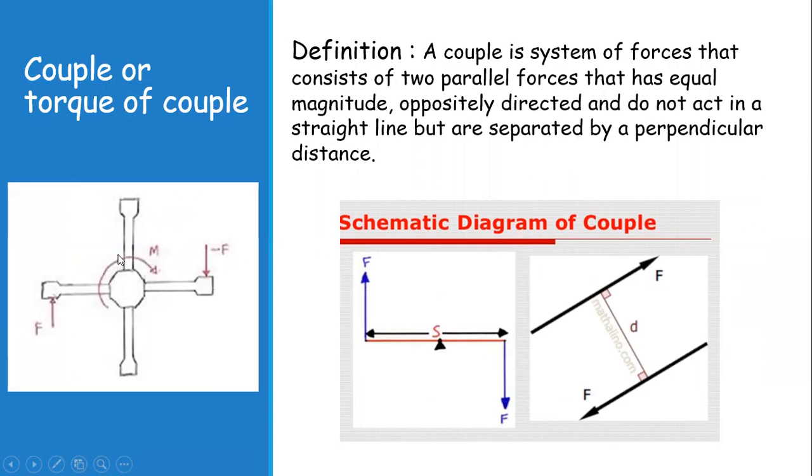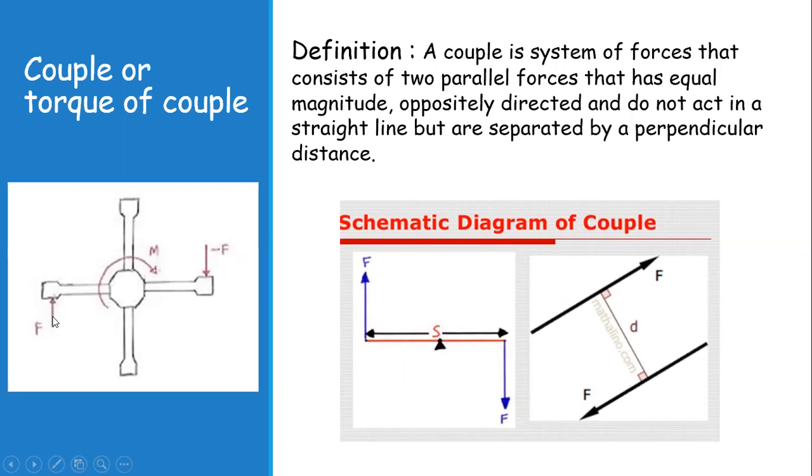Similarly, you can see this is the Tommy bar. You have seen it used in removing or fixing the tire of your car or any other vehicle. It is used to untie the screws, and this is a very good example of a couple. If you are going to untie a screw, you apply force on these two sides, and this is the axis of rotation.